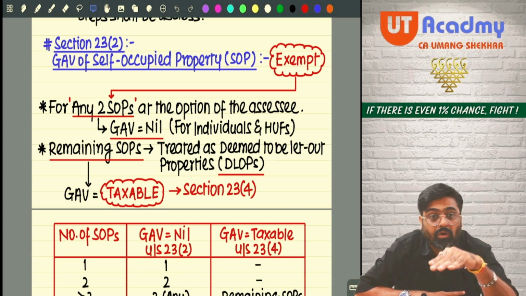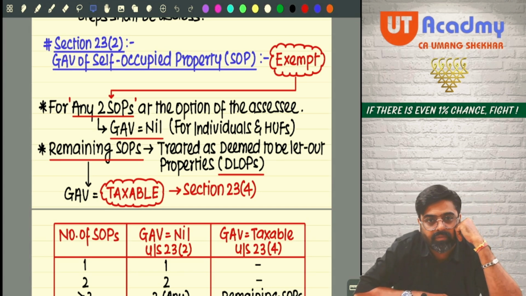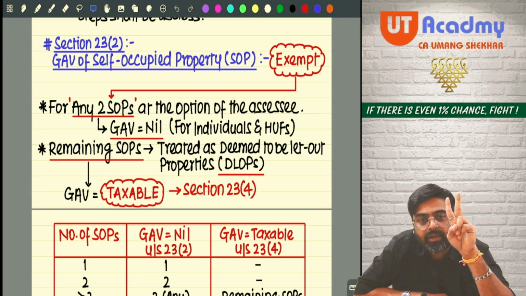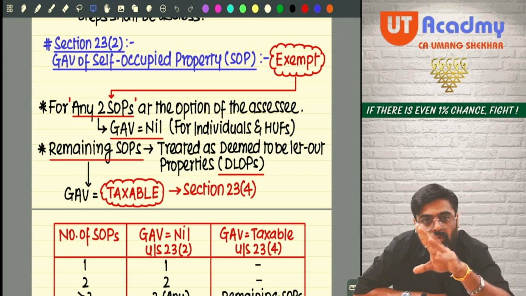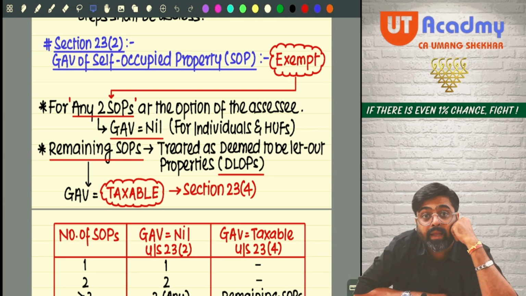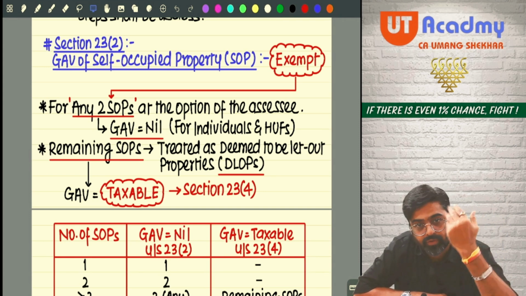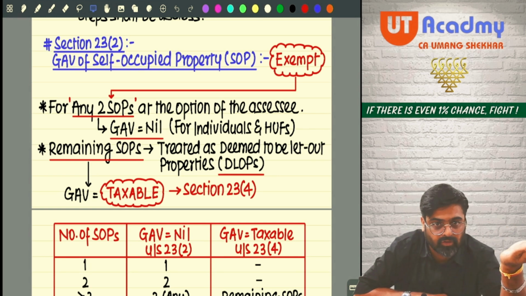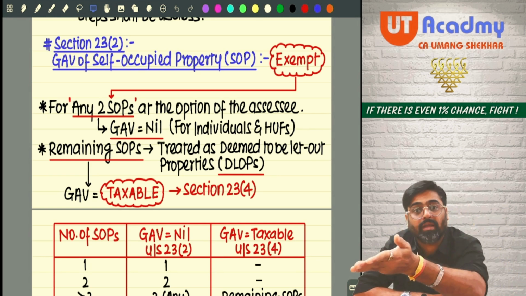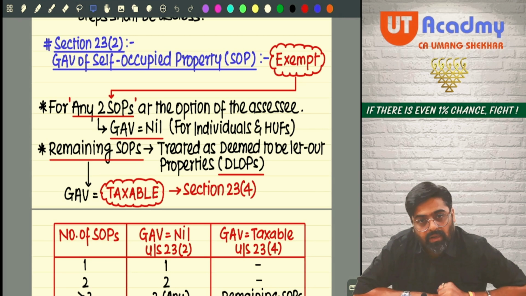Now tell me, out of all such self-occupied properties, any two self-occupied properties, I have already told you, the annual value can be exempted. The option is given to the assessee. So take the option. Out of all your SOPs, treat any two SOPs as exempt. Claim the annual value exempt, yes or no? What about the balance SOPs?